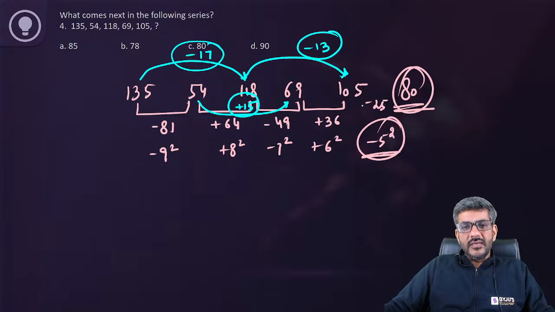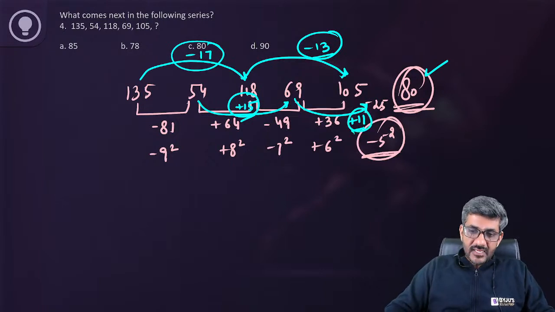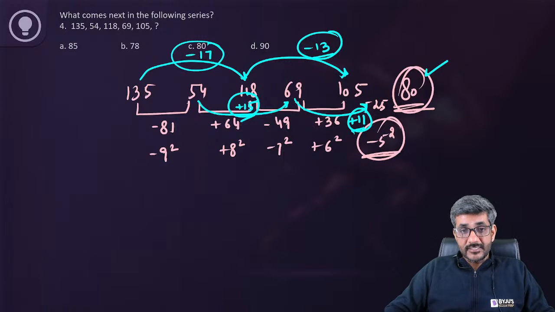The next has to be a difference of... here I have -11, but plus 11, but plus 11 from 69. So 69 plus 11 can also give me 80. -17 plus 15 -13 plus 11. So 69 plus 11, that is 80. Even that can be done. That is also correct. Okay.